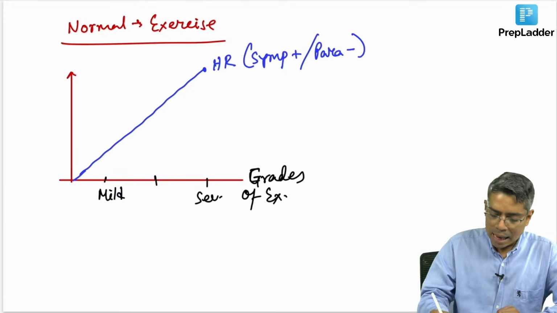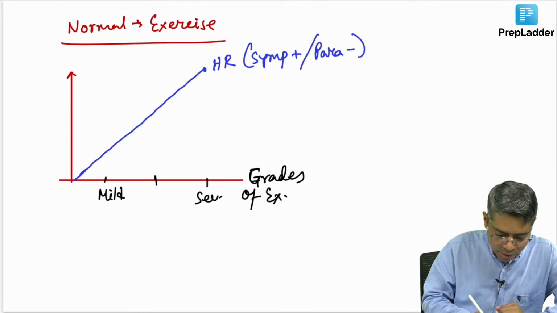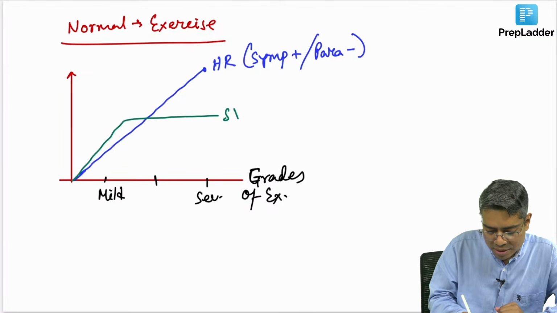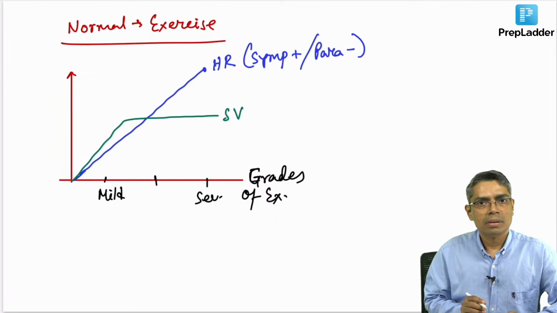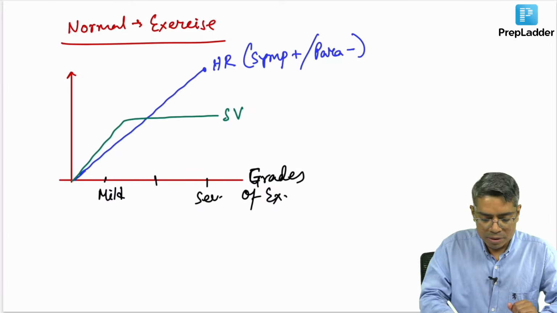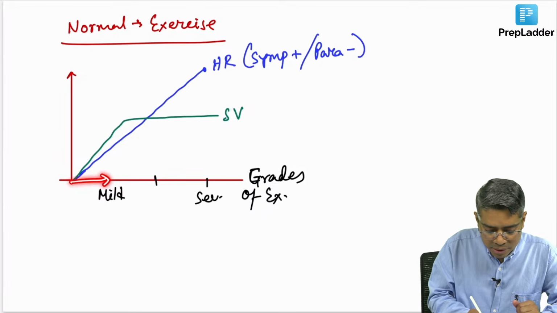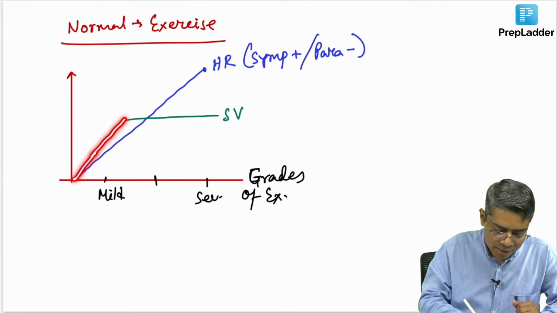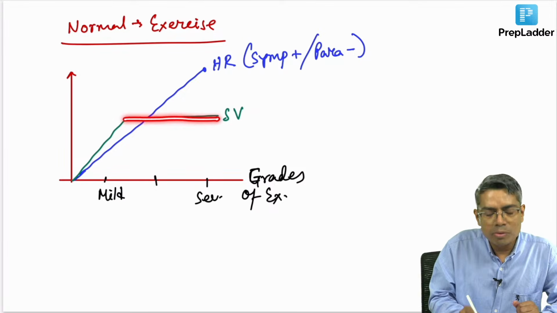Okay. And if you look at the stroke volume, the stroke volume curve will be like this. There will be a plateau. So this is the stroke volume of a normal person. Initially, when the person is increasing the strength of exercise, the stroke volume will go on increasing, but later on the stroke volume will plateau.